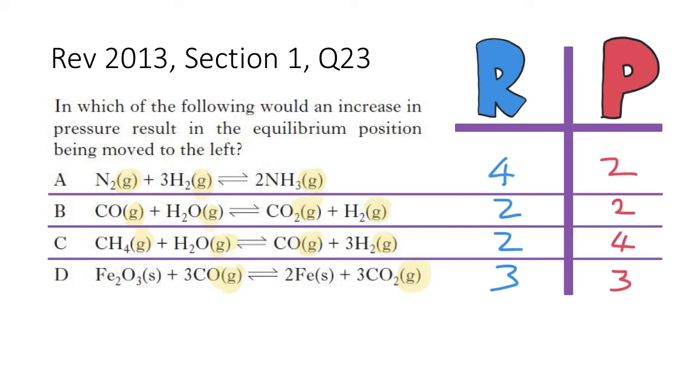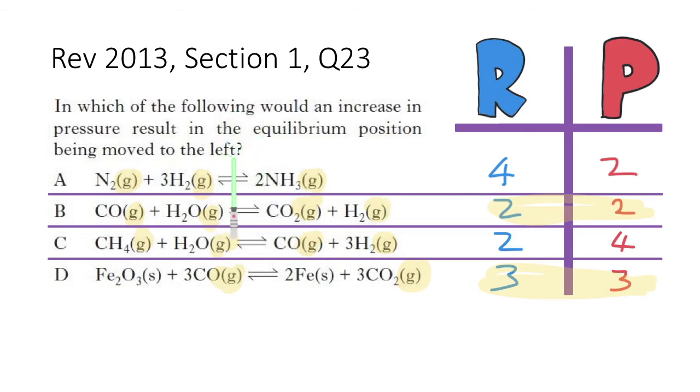So looking at the answers, we have 2 where we've got the same number of moles on the product side as the reactant side. That means a change in pressure won't affect the position of equilibrium at all in these reactions. The question says an increase in pressure will result in the equilibrium being moved to the left. So that's over to the reactant side. That tells me that there should be fewer moles on the reactant side than there are on the product side. So an increase in pressure will shift the equilibrium to the side with the lowest moles of gas.